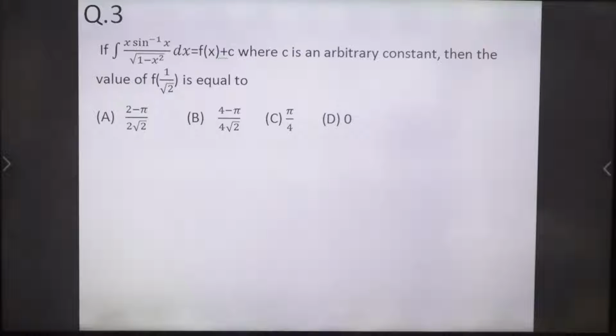Santosh, Krishna, Prasad, Ritik, Abhishek. Okay, so Abhishek is writing option D.